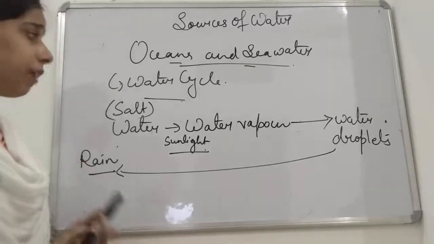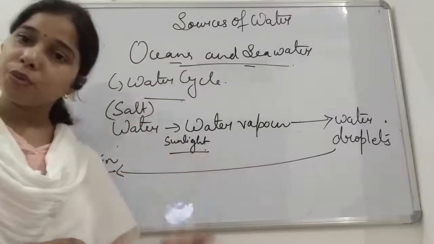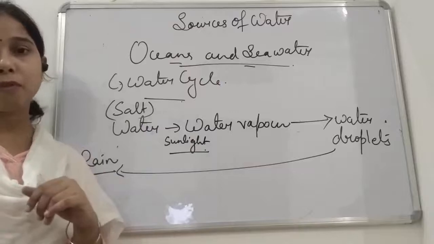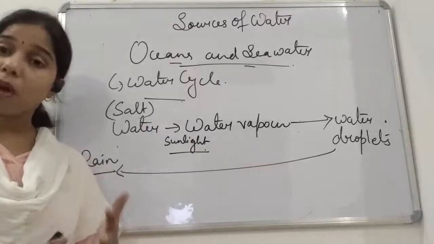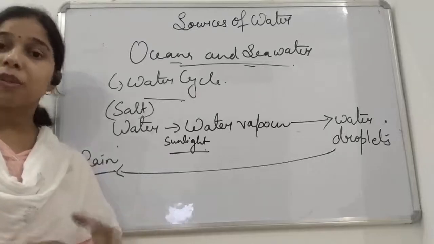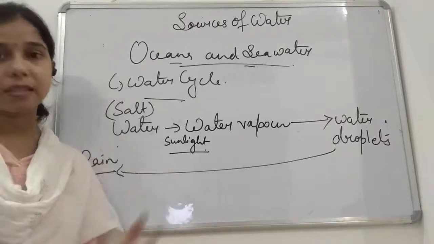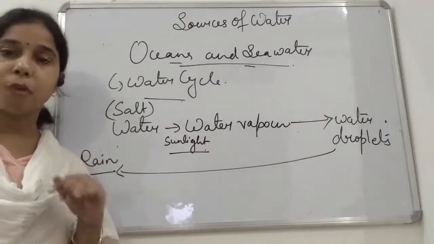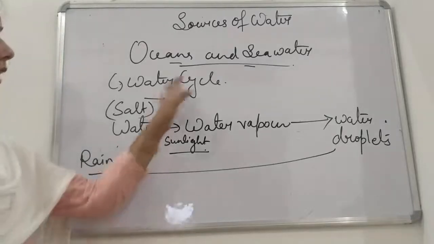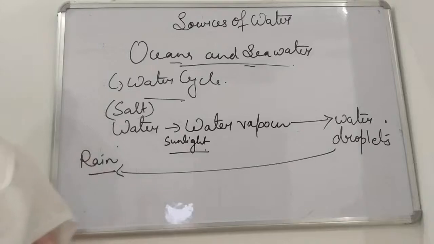Now if it is like that, we can also convert the ocean and the sea water into the pure form. We will provide heat to it, and finally we will get a pure form of water. But this process is very costly. So it is not practically possible to convert the ocean or sea water into a pure form of water, students. Understand this much, that it is the saline water which helps in giving a pure form of water.